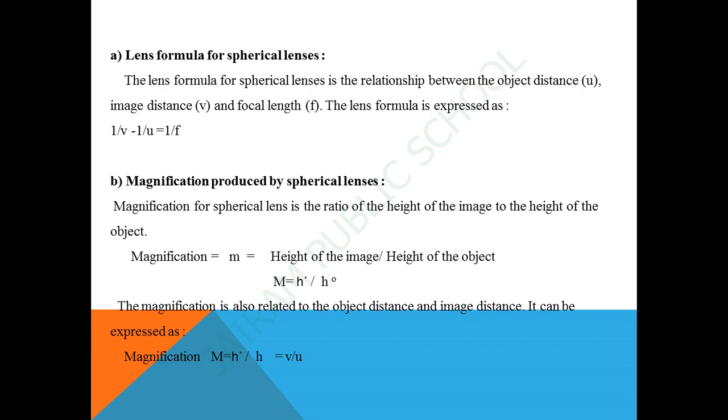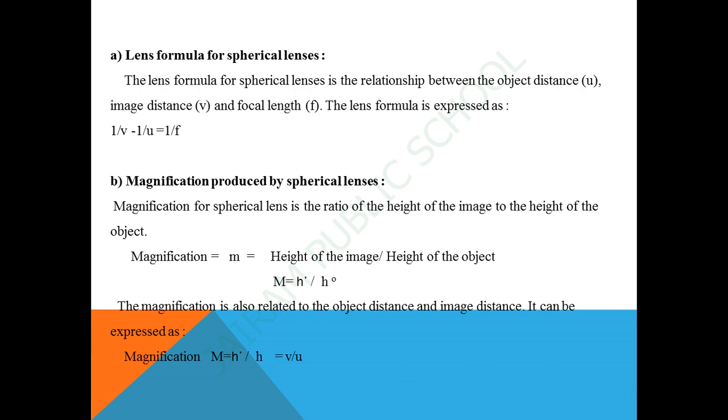Next, lens formula for spherical lenses. As we have a formula for spherical mirrors, we also have a formula for spherical lenses. This formula gives the relationship between object distance u, image distance v and focal length f, and it can be written as 1 by v minus 1 by u equals 1 by f. This lens formula is also valid in all situations for any spherical lens.